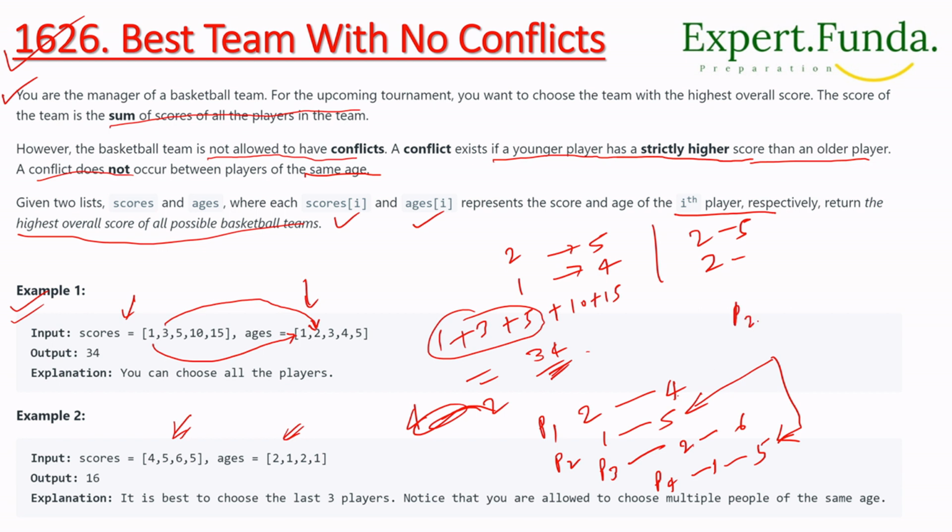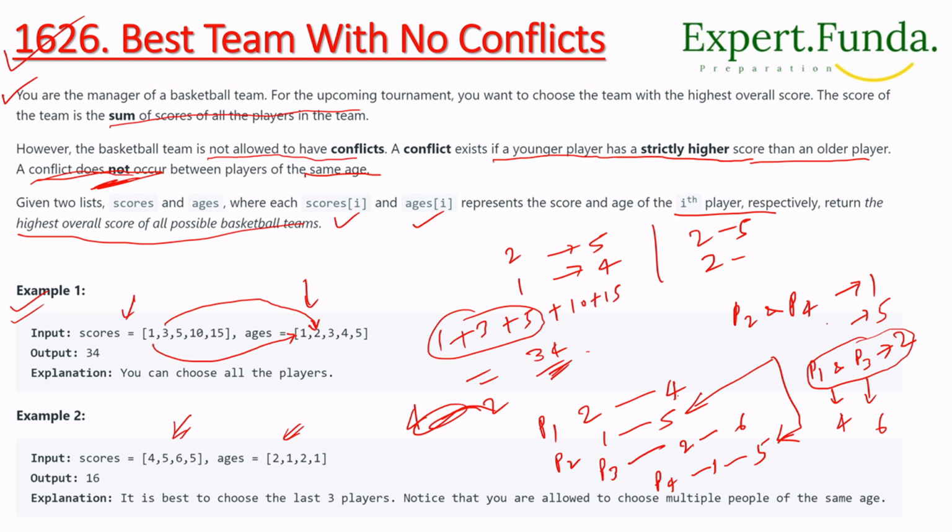P2 and P4 have the same age, 1, and a score of 5. P1 has a score of 4 and P3 has a score of 6, but both have age 2. Since the age is the same, there is no conflict.